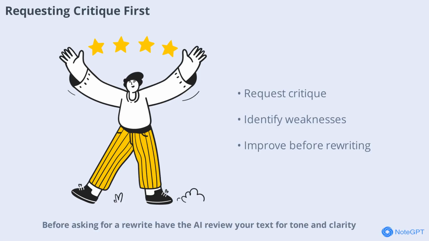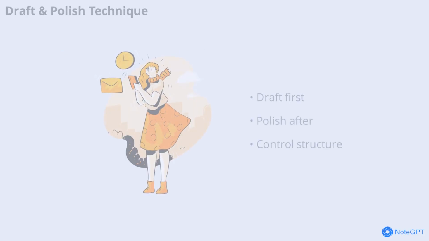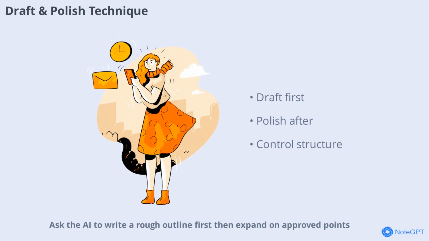Before asking for a rewrite, have the AI review your text for tone and clarity. For example, review this email for tone and clarity. What's weak about it? This feedback helps you improve before making changes. Ask the AI to write a rough outline first, then expand on approved points. This 2-step process helps you control the structure and content before finalizing the details.